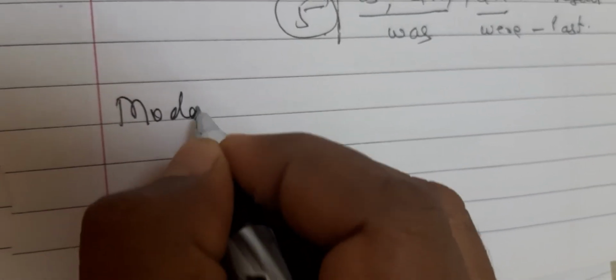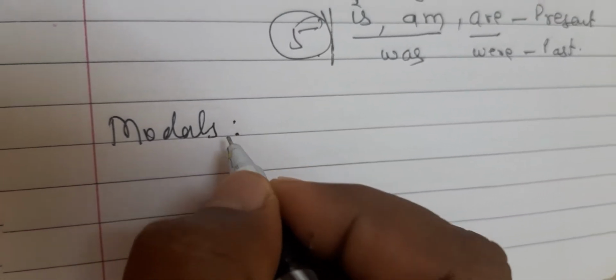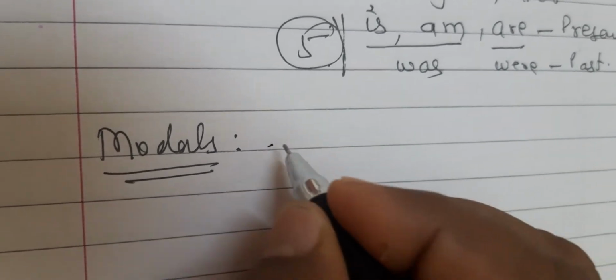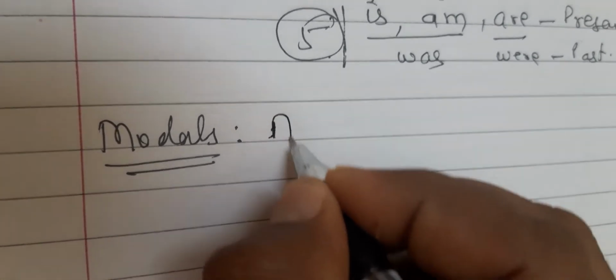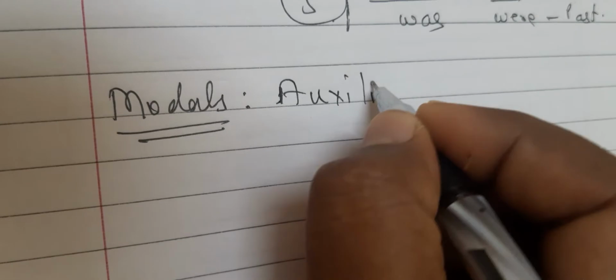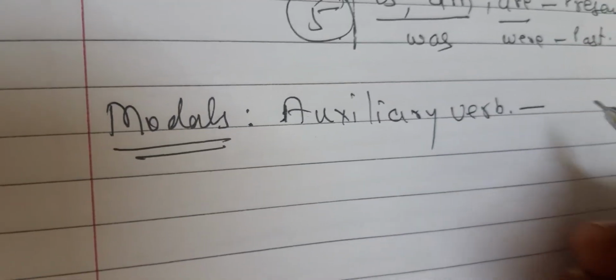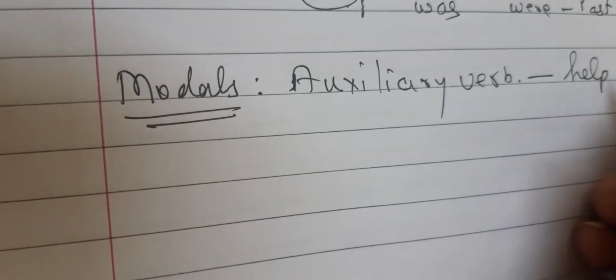As we already introduced, today our topic is modals. So what is the definition of a modal? A modal is an auxiliary verb. It is also called a helping verb.